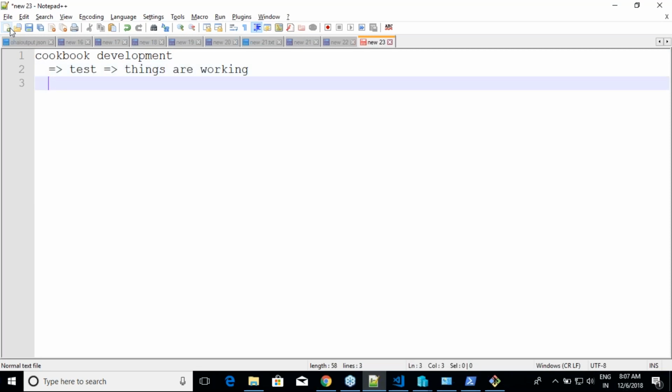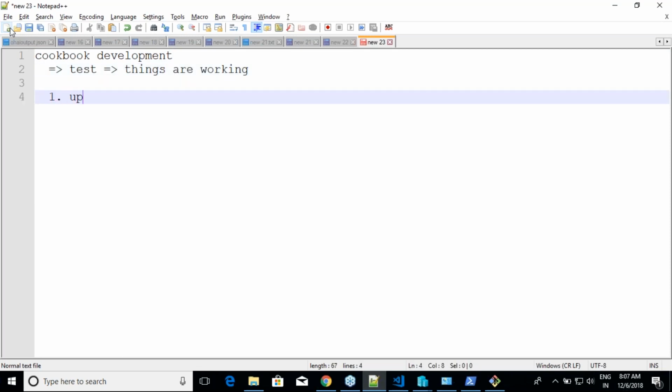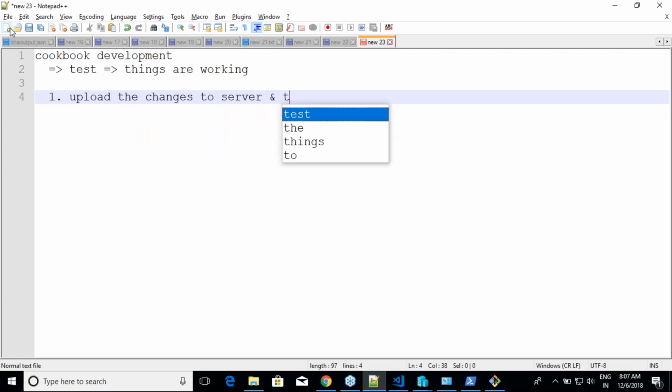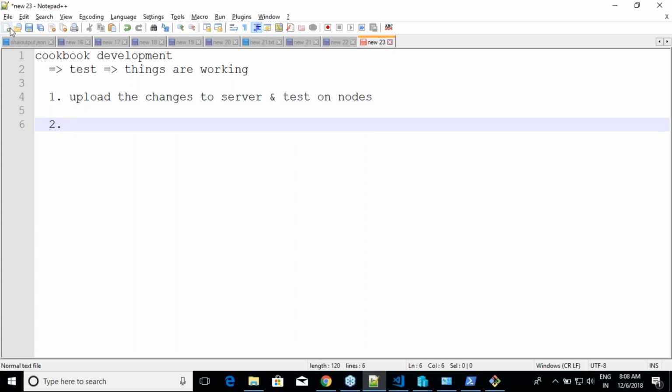So one way for that is you upload the changes to the server and test on nodes. But this activity is not so good, because we are speaking about dev environments. We are not speaking about test environments. We are not speaking about why I would want a Chef server for something which is that simple. So the second approach which we take is we go with kitchen.